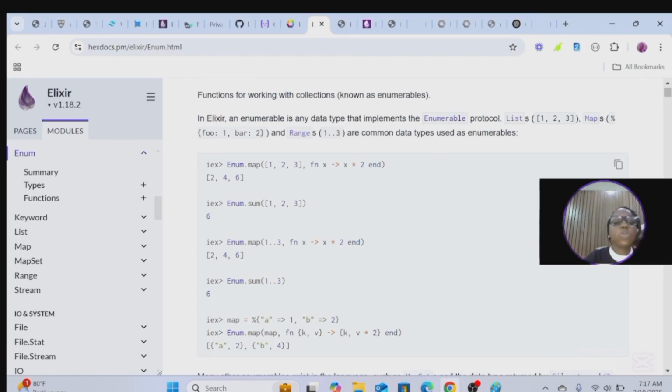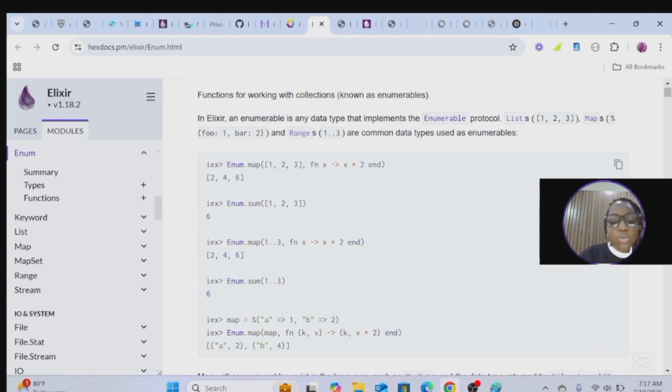We have Enum.sum. When you talk about sum in mathematical terms, what is sum? Sum gives you a total summation, a total of whatever you are telling it to sum. So in this Enum.sum, I say, okay, this is our collection. Give me a total of everything over here. So you do 1 plus 2 plus 3, and it gives you 6.